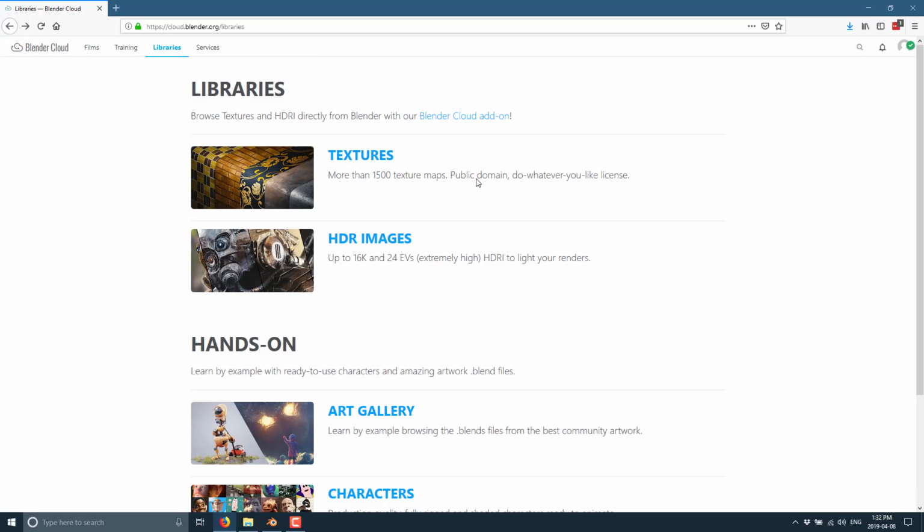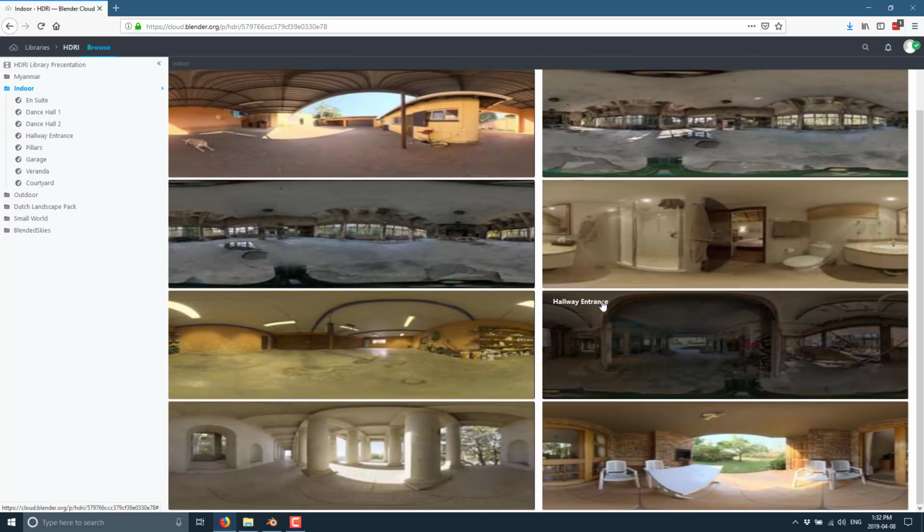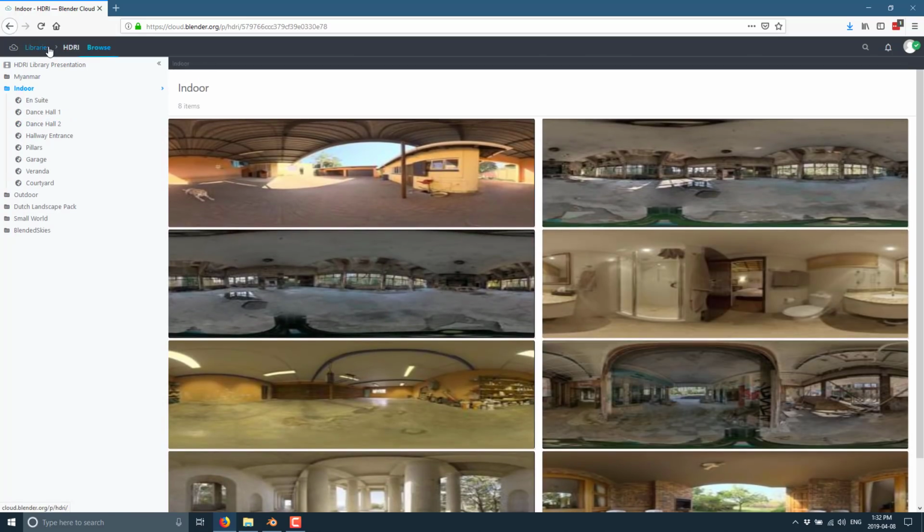And then two of the coolest things here is we've got a huge collection of 1,500 texture maps that are ready to go, public domain, do whatever you want licensing, and HDR image maps for your environments. So we've got up to 16K and 24 EV HDRI maps. Let's go in here. We have, let's see, Myanmar, indoor, outdoor, small world, blended skies, and so on. So I'm going to go here to indoor. And you'll see we've got a number of different indoor HDR maps to drop in.